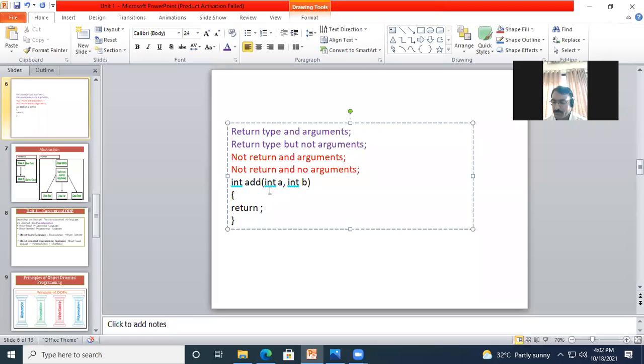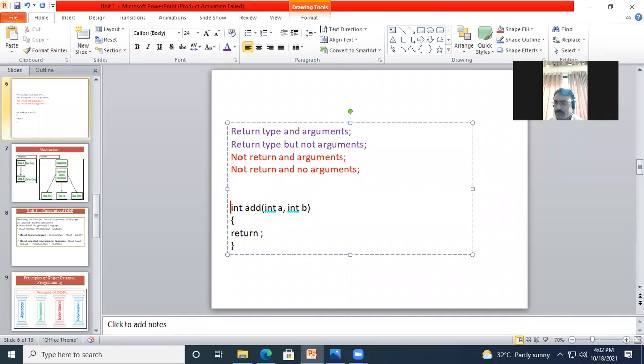Okay, return, and based on the calculation it will return either a variable or the string. Now here I'm having arguments. If you check this example, you will find a function with return type and with arguments. Now if you go to the second type of this function, return type but no argument, that means this way.